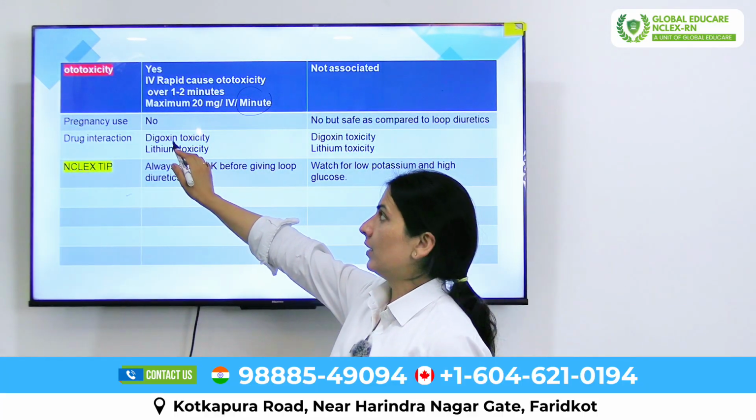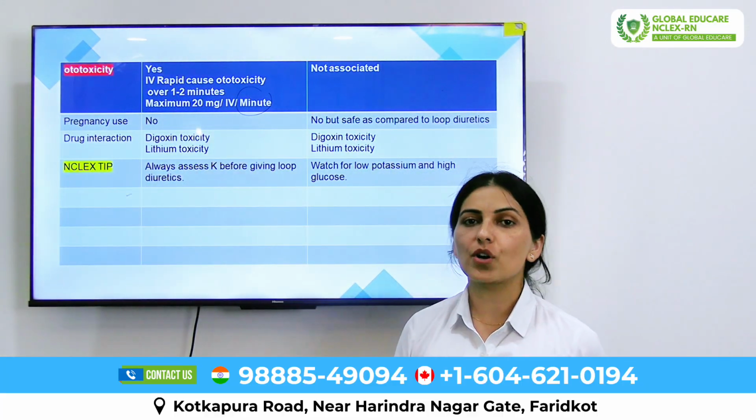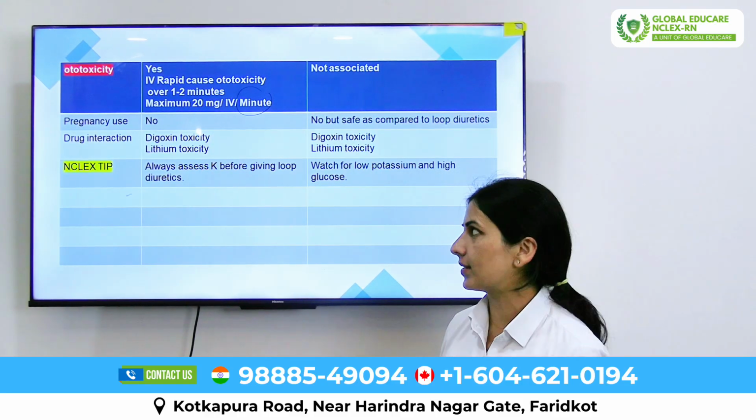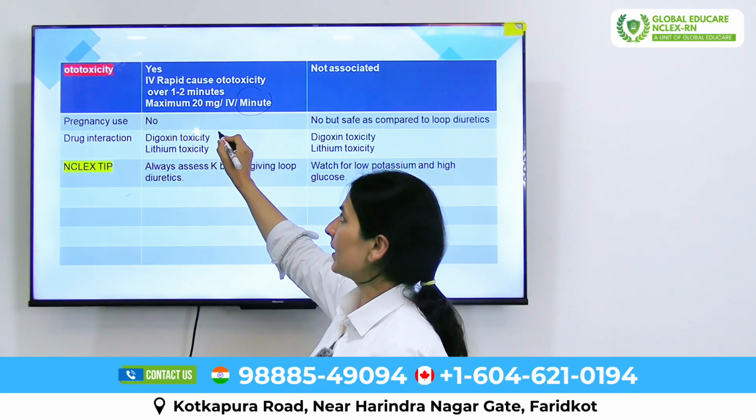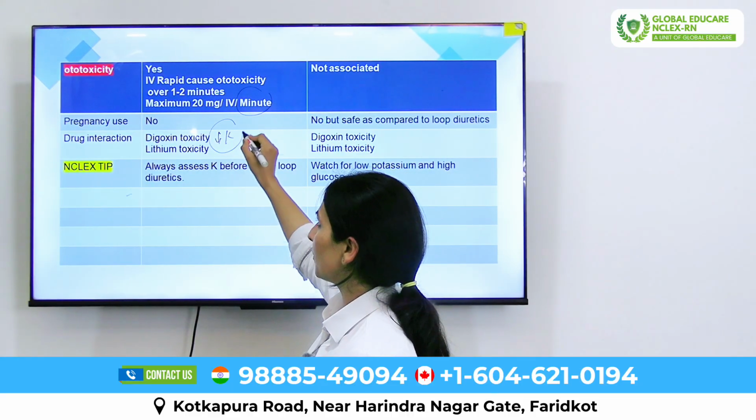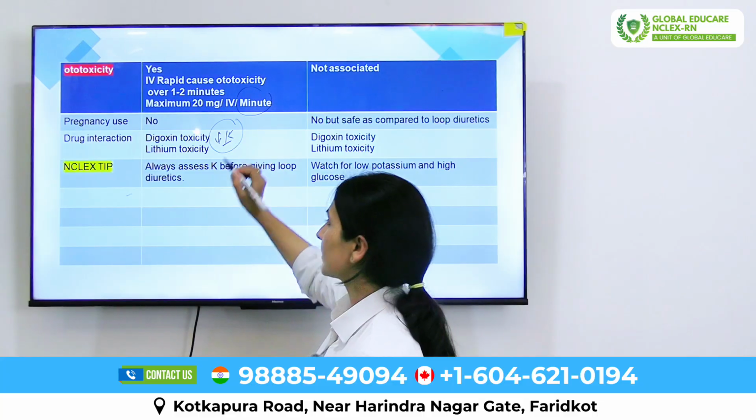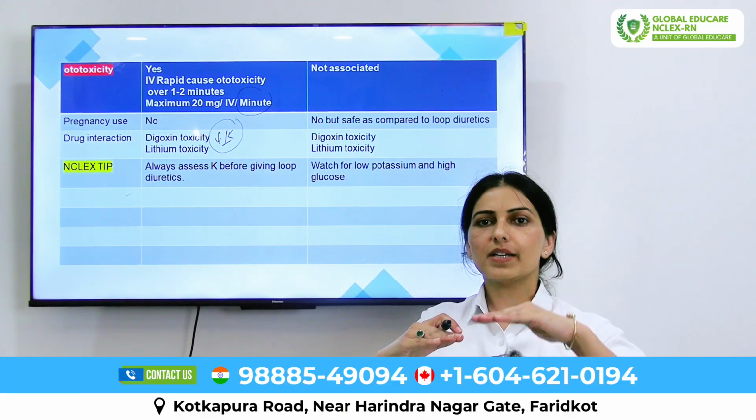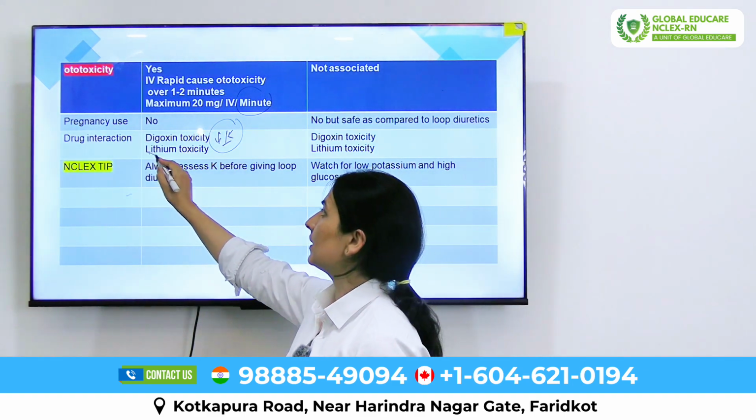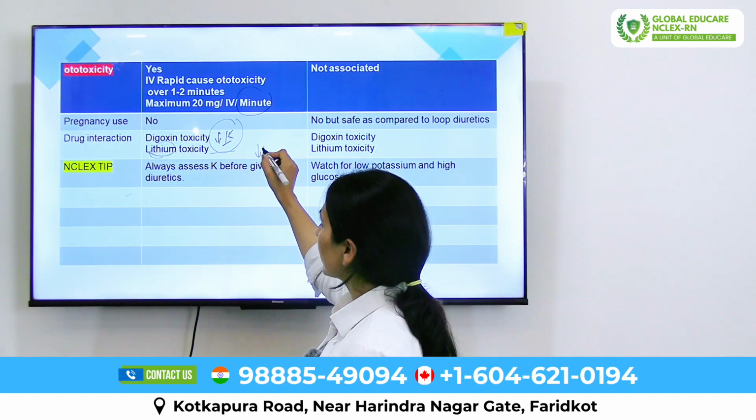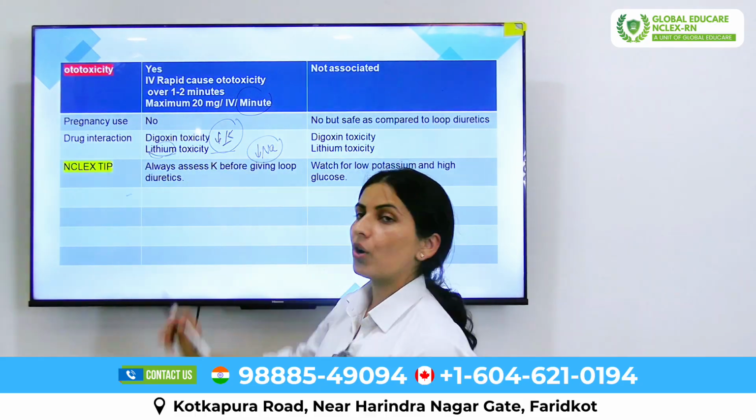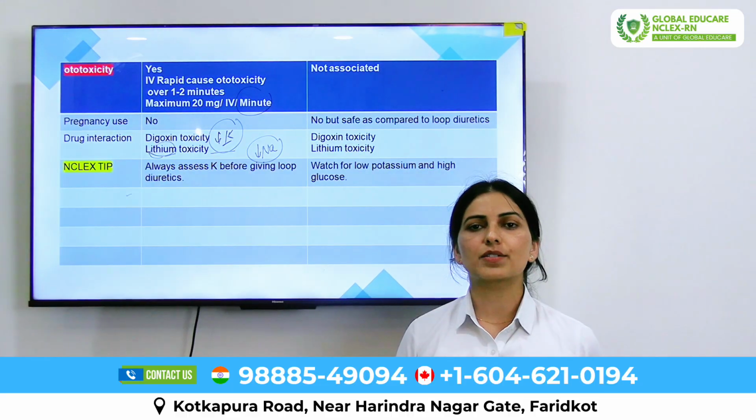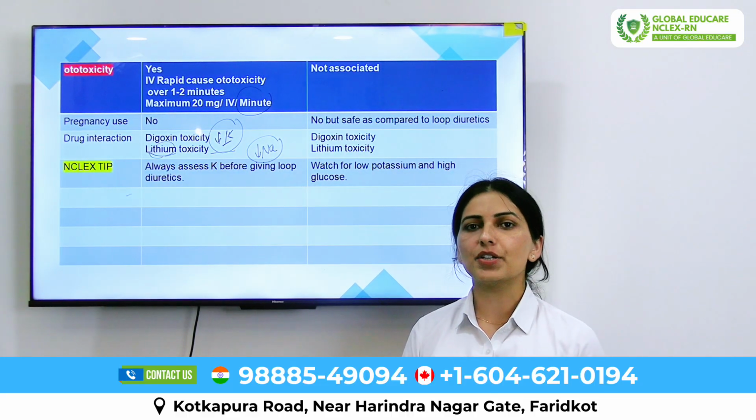Drug interaction. Loop diuretics cause digoxin toxicity as well as lithium toxicity. For example, if the patient is on digoxin medication, loop diuretics decrease potassium inside the body. When the level of potassium decreases, the level of digoxin increases in the blood. The same with lithium: when the level of sodium decreases in the blood, lithium causes toxicity. The same is true for thiazide: thiazide diuretics also cause digoxin and lithium toxicity.